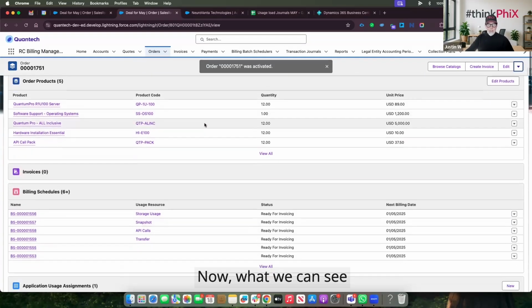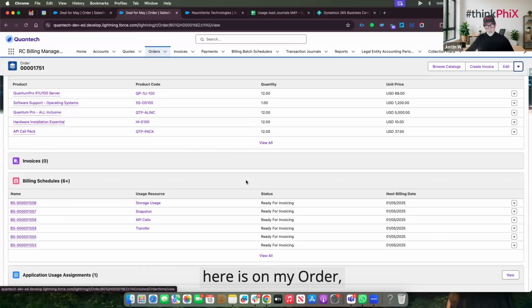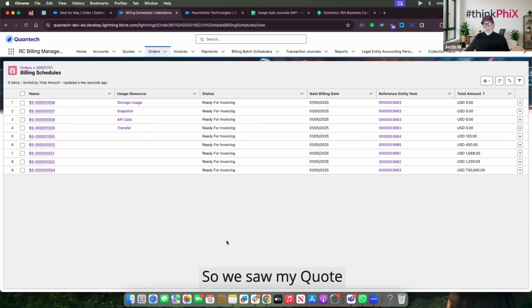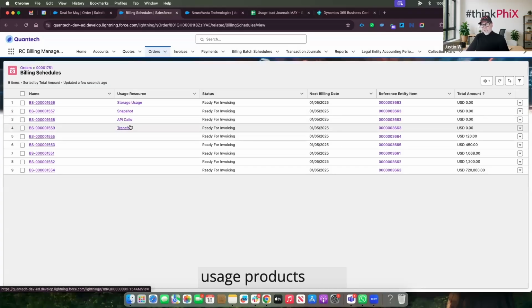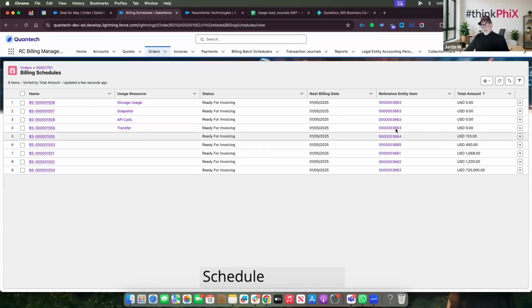Now, what we can see here is on my order, I have what are called these billing schedules. And these billing schedules are going to represent everything that I'm going to invoice. So we saw my quote that I had some products on there. I've got a billing schedule for each of my usage products here. I've also got a billing schedule for my one-time and my recurring fees. So that's now enabled me, it's set me up ready for billing.